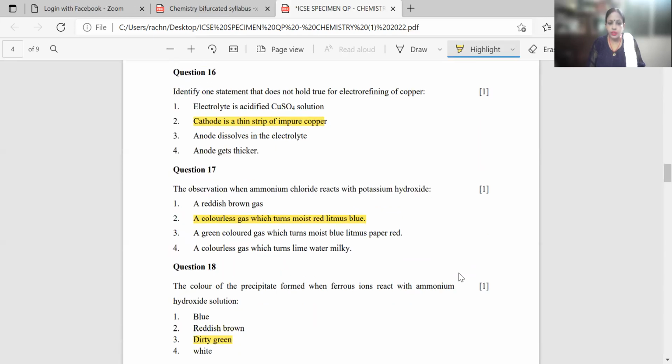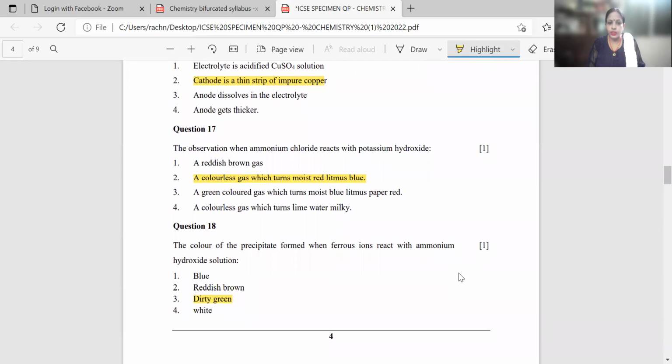Then comes question number 17. The observation when ammonium chloride reacts with potassium hydroxide: a reddish brown gas is evolved, a colorless gas which turns moist red litmus blue, a green colored gas which turns moist litmus paper red, a colorless gas which turns lime water milky.